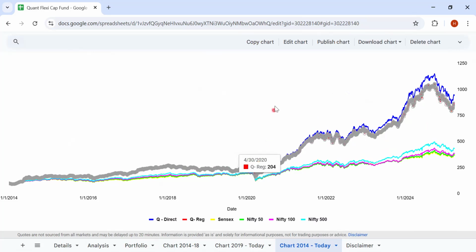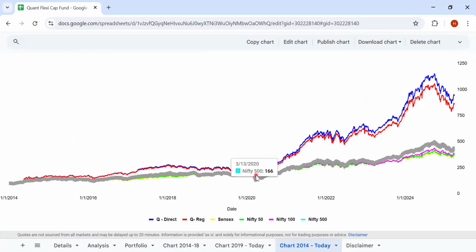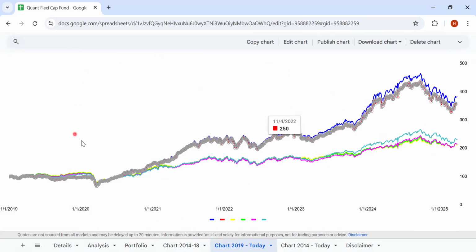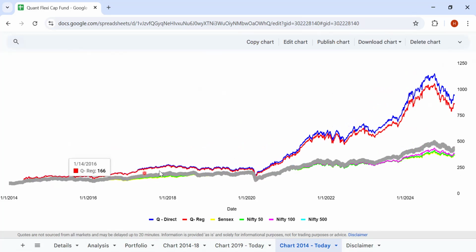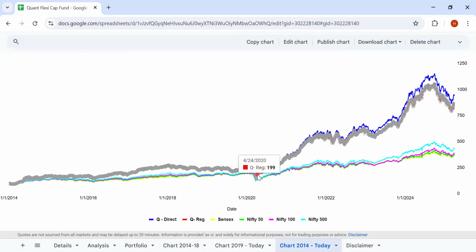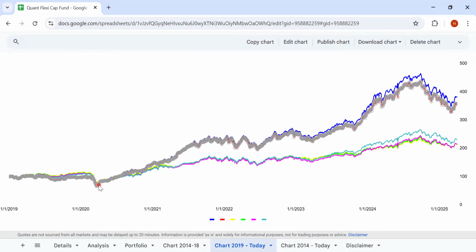So the absolute performance is there. So the absolute performance for Nifty, one second. Let's just look at this chart. You'll understand better. So at this point of time, you can see pretty much everything is coinciding from 2019 onwards, right? So whatever higher performance was there during this period has helped them generate a slightly higher return here. But if somebody has joined exactly in 2019, by 2020 the performance has been similar.